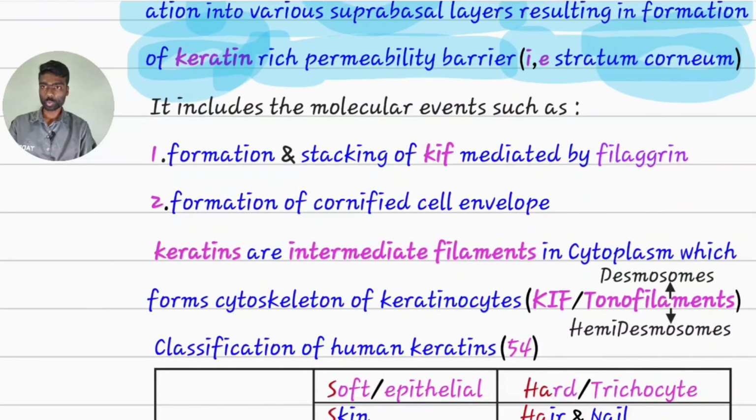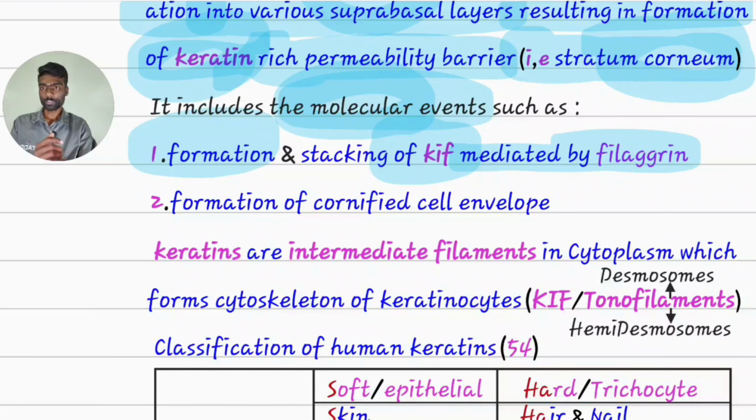It includes molecular events. What is meant by molecular events? Events which are occurring at the molecular level, that is inside a cell, such as formation of keratin and stacking up of keratin intermediate filaments mediated by filaggrin. Filaggrin is filament aggregating protein. It is one of the components of keratohyalin granules.